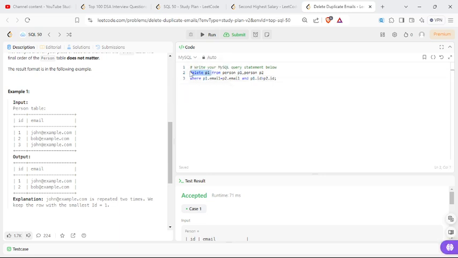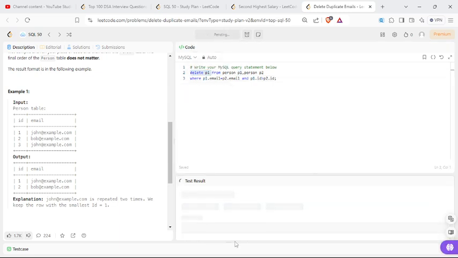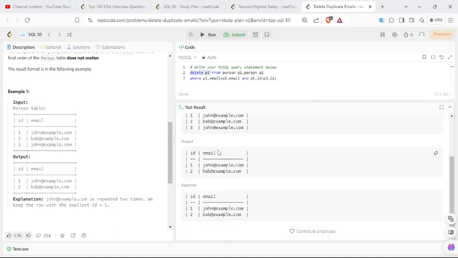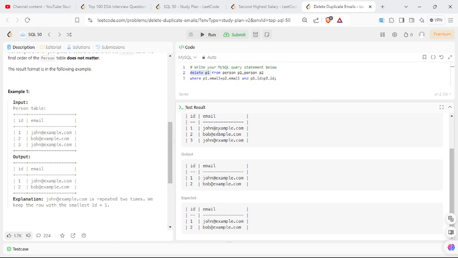Okay, now let's try to run this. You can see that IDs 1 and 3 have the same email, but in the output we are deleting 3 because its ID is greater. So we will get 1 and 2 with different IDs.